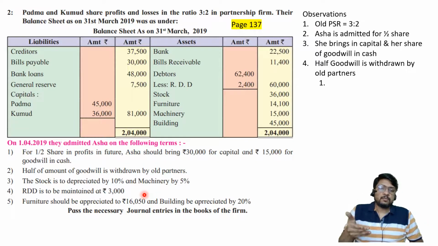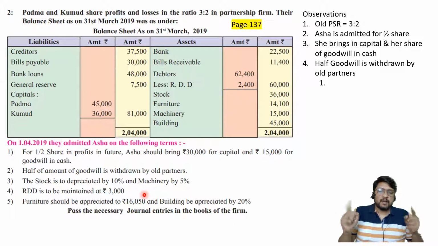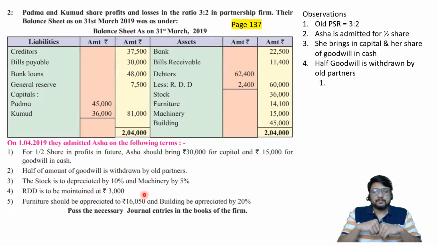Opening balance tells you where you are standing and closing balance tells you where you want to go. So the balance sheet will be talking about opening and closing balance, and the journal entry and revaluation account will talk about the actual entry, the actual distance which we will be traveling. I hope it is clear to all of you now.